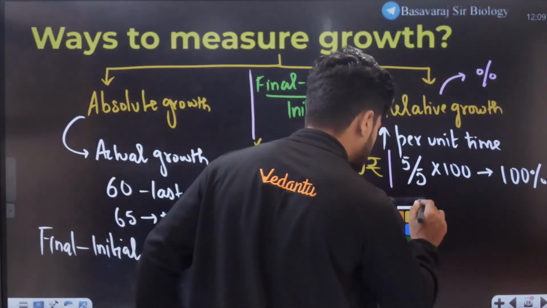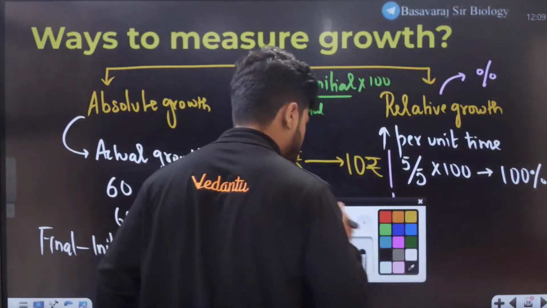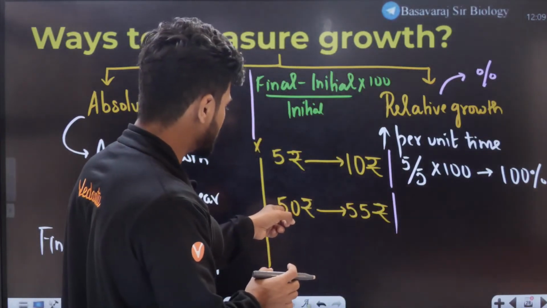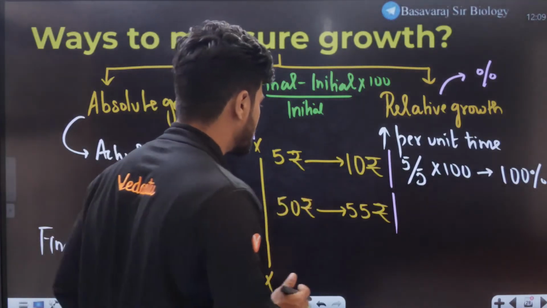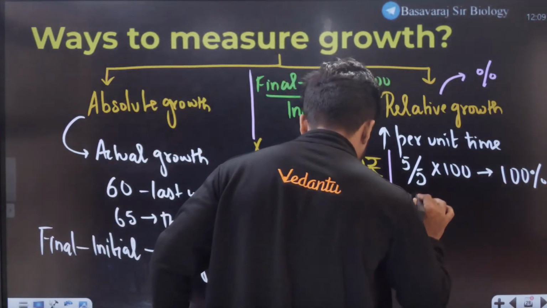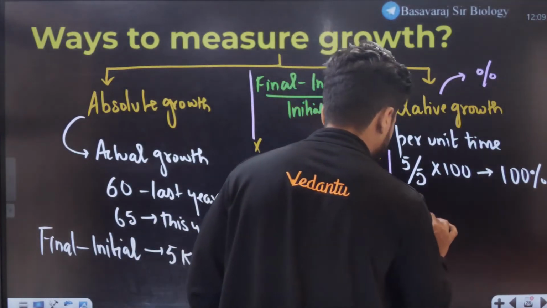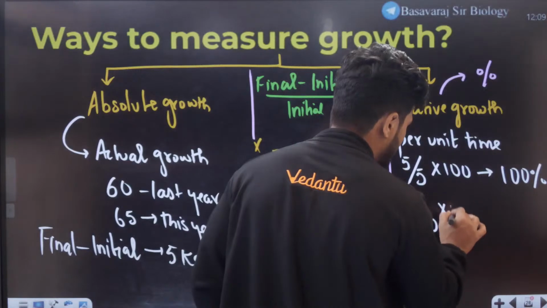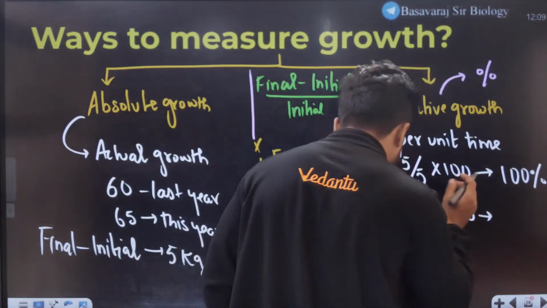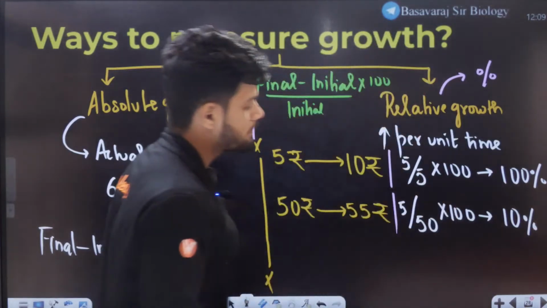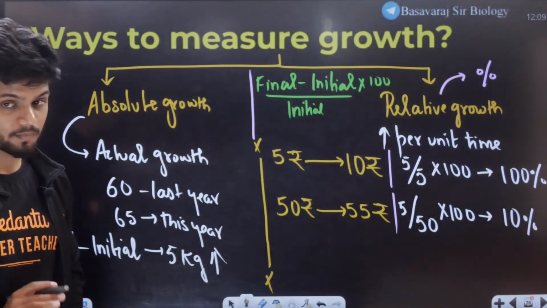Okay, now let's do it for Christina. 55 minus 50 is how much? 5. 5 divided by initial, which is how much? 50. 5 divided by 50, into 100, is roughly a 10% increase. All of you agree?